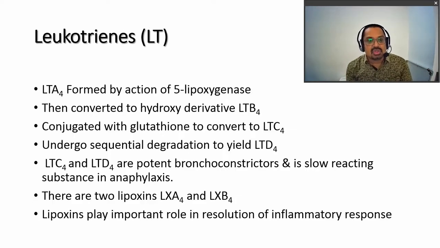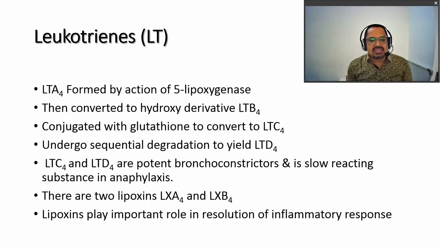Then as far as leukotrienes are concerned, they come from the lipoxygenase pathway, converted to hydroxy derivatives. This hydroxy derivative is then conjugated with glutathione and undergoes sequential degradation. So from lipoxygenase to hydroxy derivative, then conjugation and degradation. They are called A, B, C and D: the lipoxygenase product is A4, then after the hydroxy derivative B4, then after conjugation with glutathione C4, whereas after degradation they are termed D4.